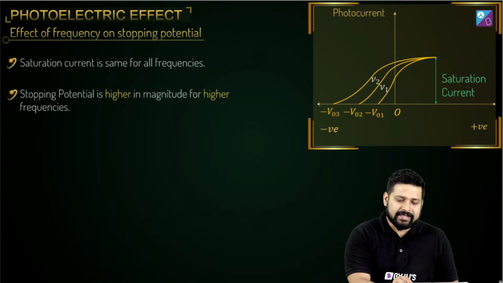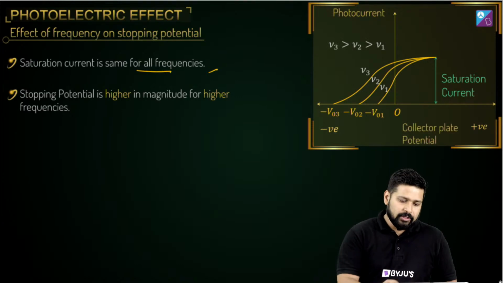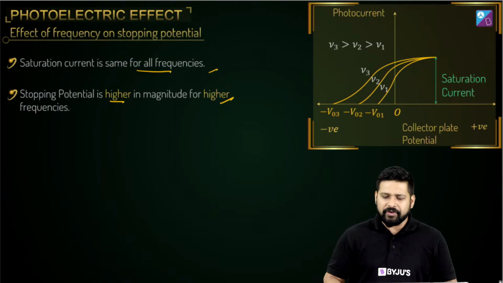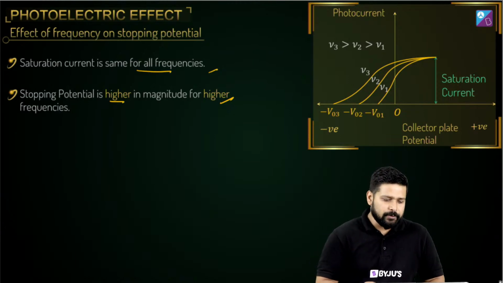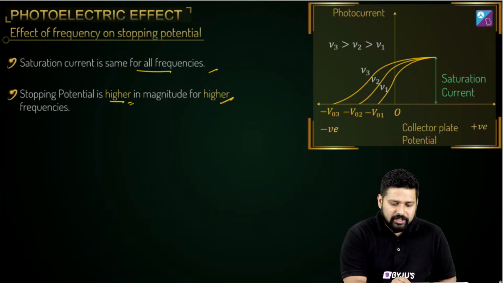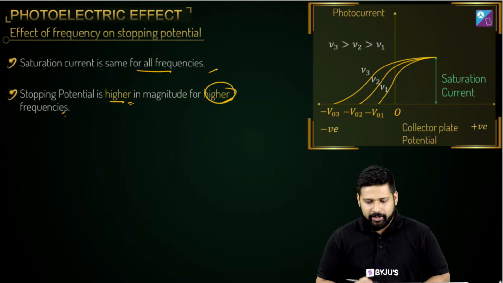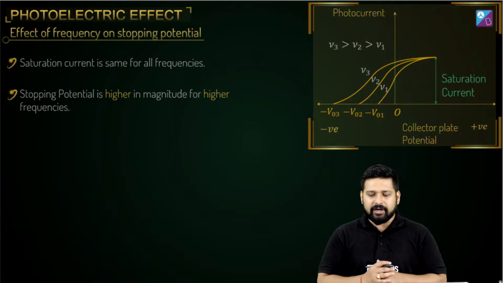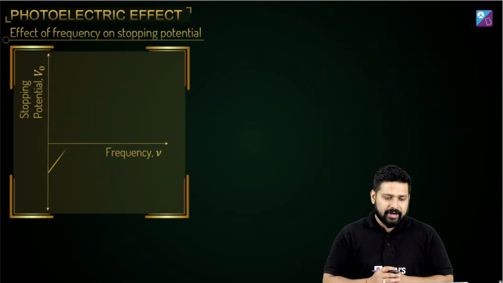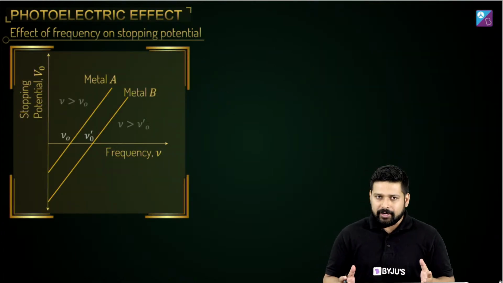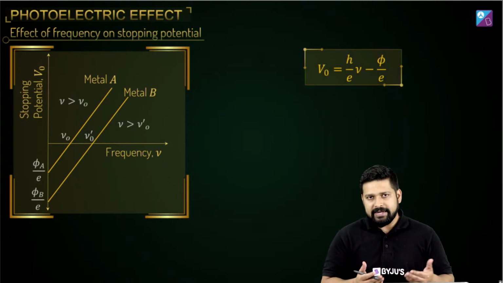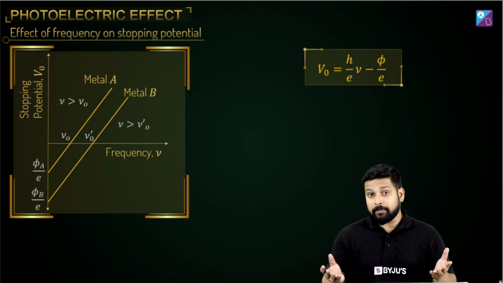The saturation current is the same for all frequencies. Stopping potential is higher in magnitude for higher frequencies. Obviously, because the moment you have told that the stopping potential is higher, its energy requirement has to be higher. Now if you plot a graph, you are going to get a straight line with a negative intercept, correct? But with a positive slope.